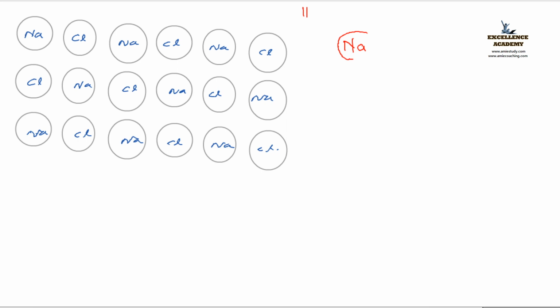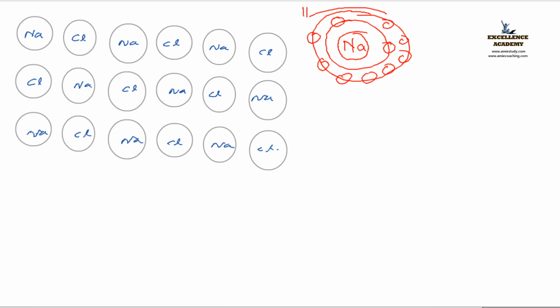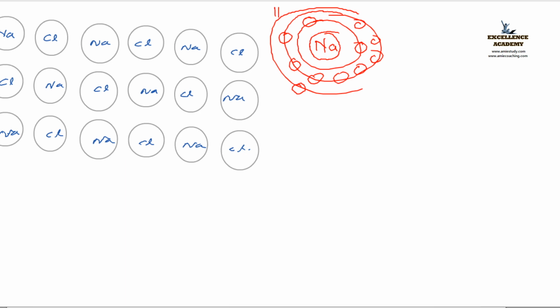You can join. So here the sodium atom has one first shell that carries 2 electrons, 1, 2. The second shell carries 8 electrons, 1, 2, 3, 4, 5, 6, 7, 8. But one more electron is there, isn't it? Hence, to make it octet, it would require 8 more electrons. That seems to be difficult, right? So another atom, chlorine, is there.